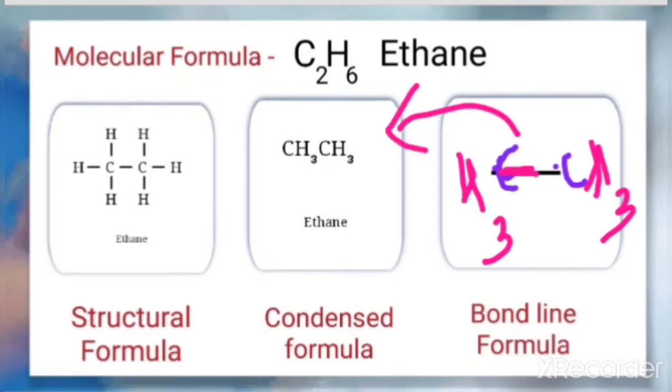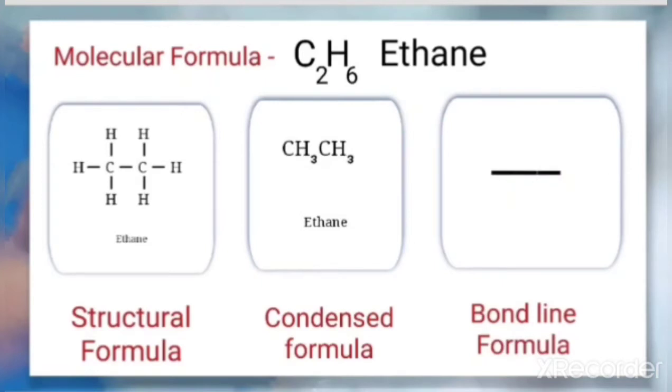So in the bond line formula, we just write the line like this, which shows that these 2 ends are carbon, and each carbon here has 3 hydrogens. So it is the simplest way of writing the formula, and it is not time consuming or even space consuming. Now let us take some more examples.